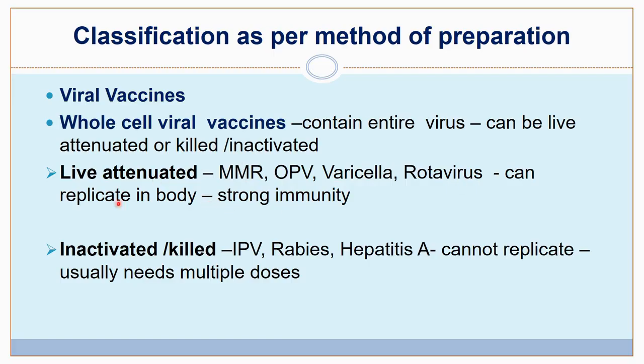They replicate in the body but do not cause disease. Inactivated killed whole cell vaccines are injectable polio vaccine, rabies, hepatitis A. They cannot replicate and they usually need multiple doses.